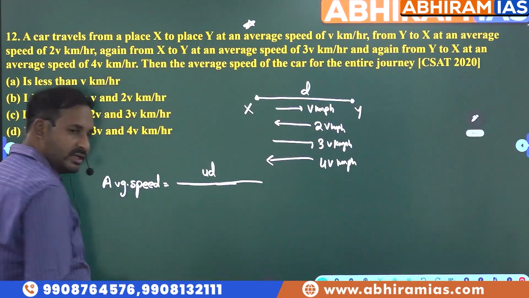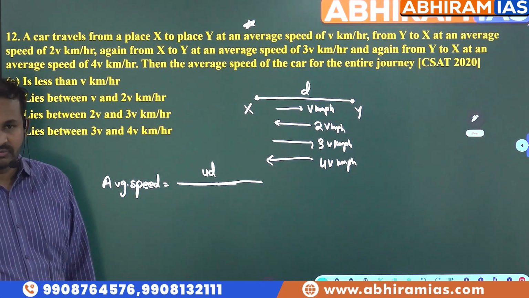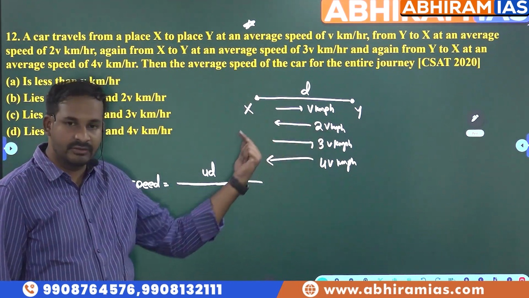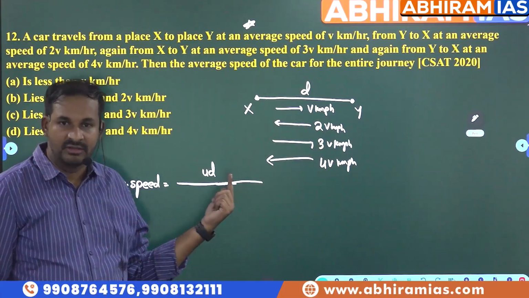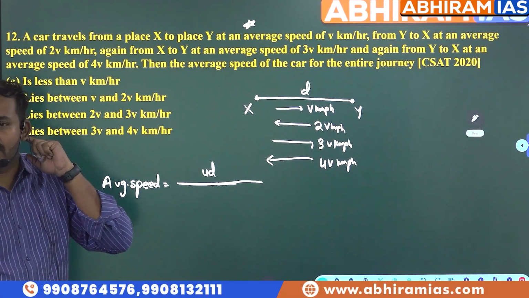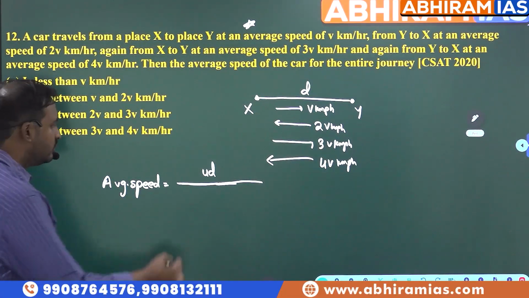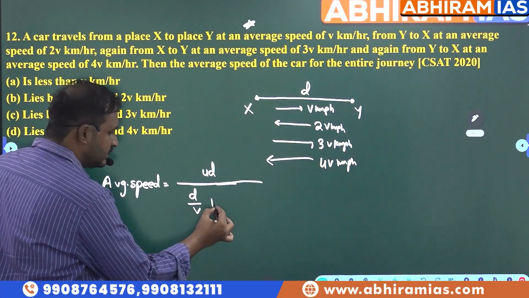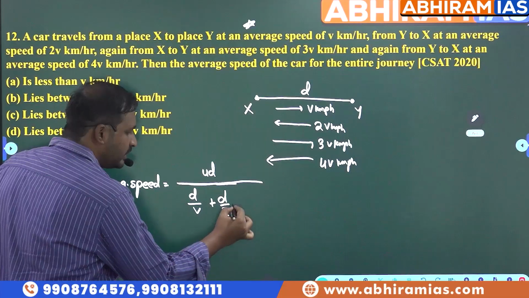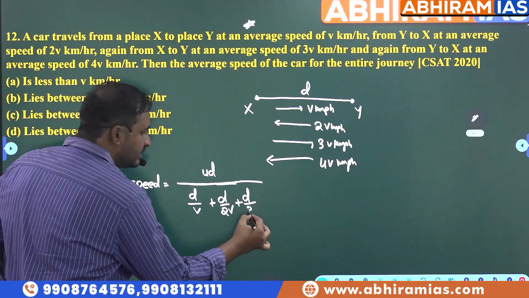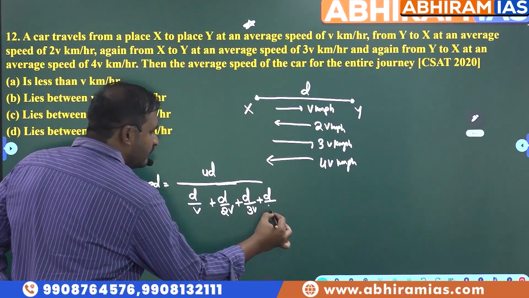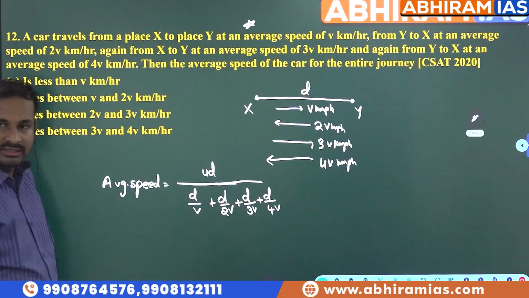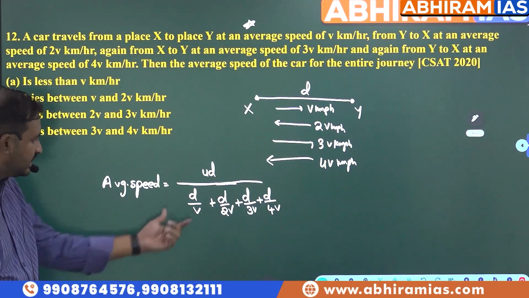Total distance is 4d by total time. Total time means time taken to go, time taken to return, time taken to go and time taken to return. 4 times we need to write. Time formula is distance by speed. So first case, the speed is v: d by v plus d by 2v plus d by 3v plus d by 4v. Sorry, these are the times.